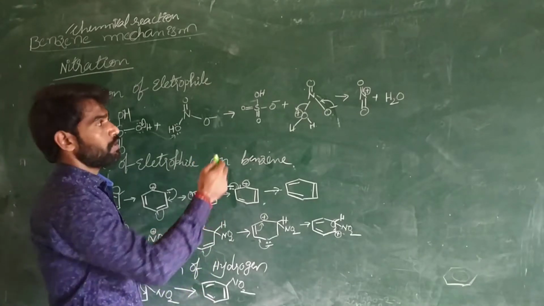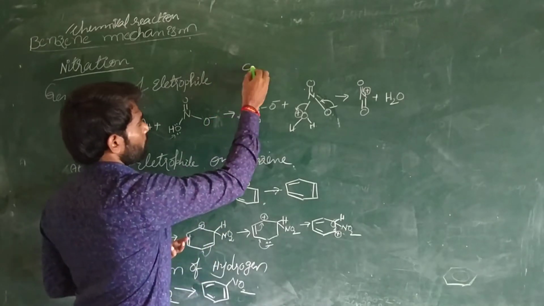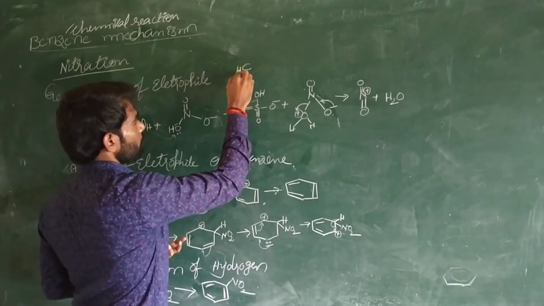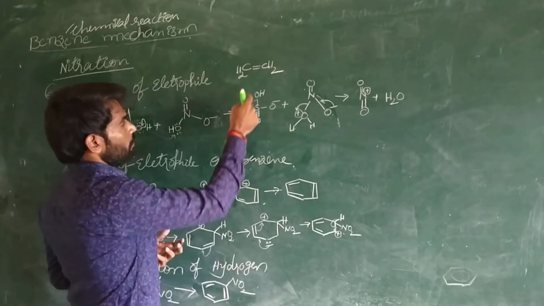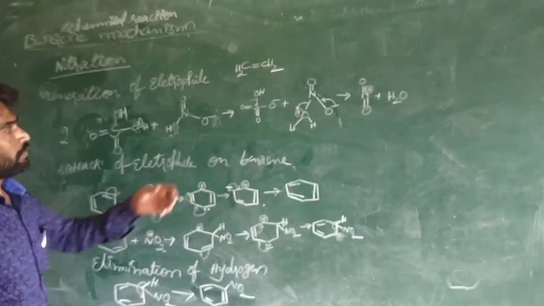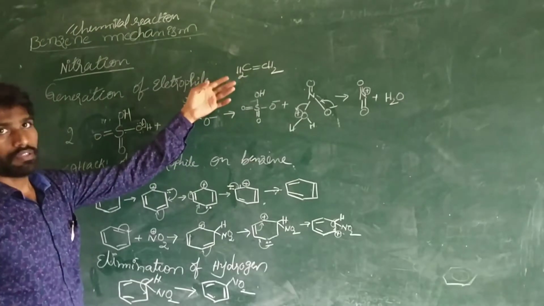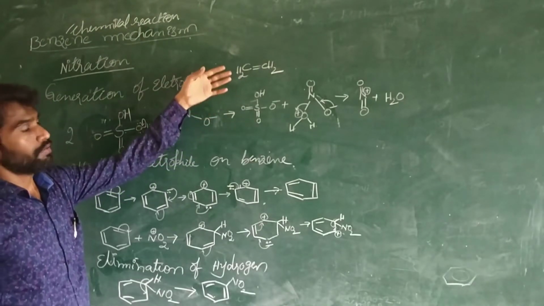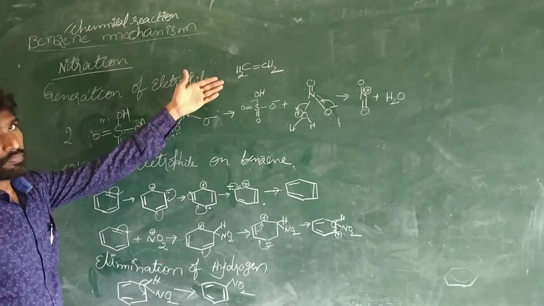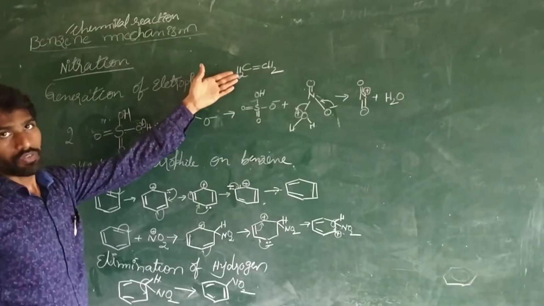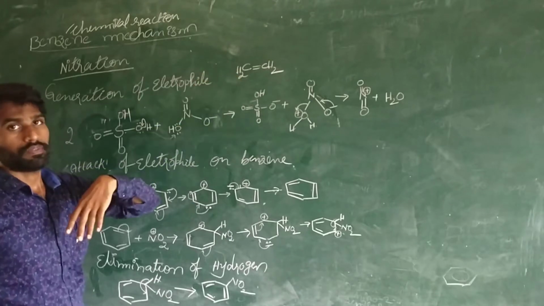aliphatic hydrocarbons. They contain unsaturation, the presence of a double bond. For example, in the case of CH2 double bond CH2, ethene, it's an unsaturated compound, but it's aliphatic. Or ethylene. Alkynes also contain a triple bond, the presence of unsaturation. These aliphatic unsaturated hydrocarbons generally participate in addition reactions.